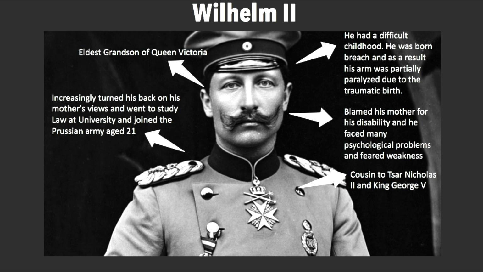On top of all of this, he was cousin to Tsar Nicholas II of Russia and King George V of England, who were incredibly powerful monarchs at the time, and he desperately wanted to be like them. He was also the eldest grandson of Queen Victoria, and when he went to visit her in England, she spoiled and smothered him. Increasingly, he also turned his back on his mother's views, and he went to study law at university and joined the Prussian army, aged only 21.